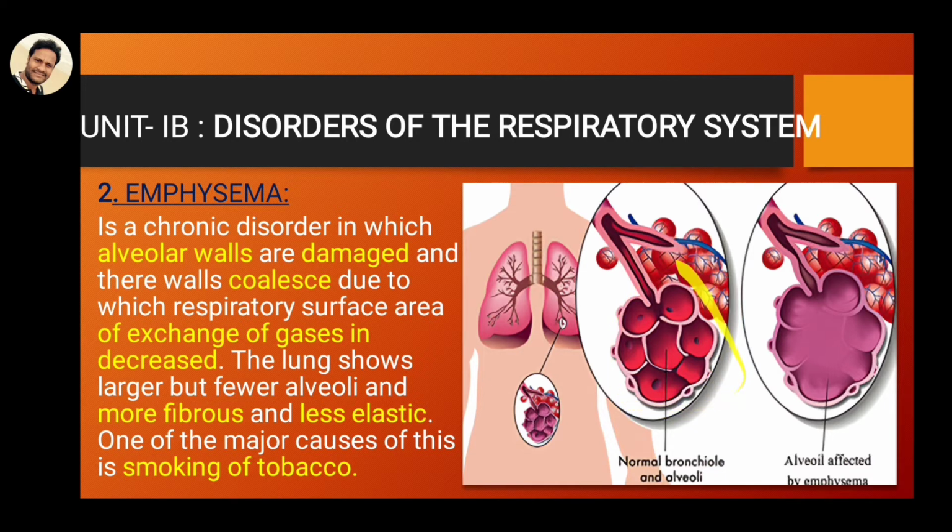This is one of the most important points for MCET and NEET. The alveoli are the structural and functional unit of the respiratory system. In this way, the alveolar walls can collapse. So this is the normal candidate's alveoli and the affected emphysema candidate's. The merging of the alveolar walls reduces the space and reduces the exchange of gases. The major cause of this is smoking of tobacco.